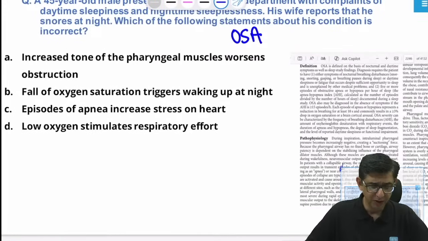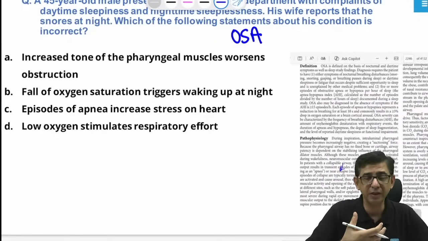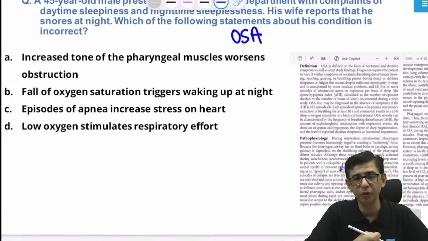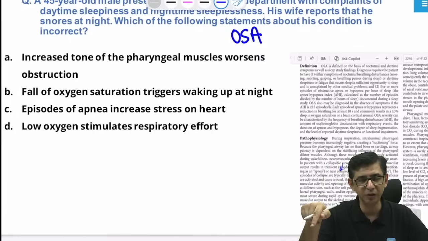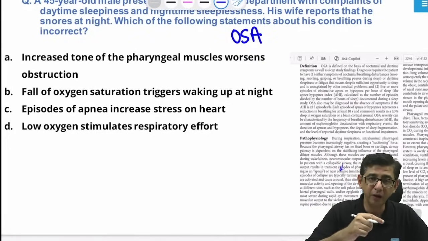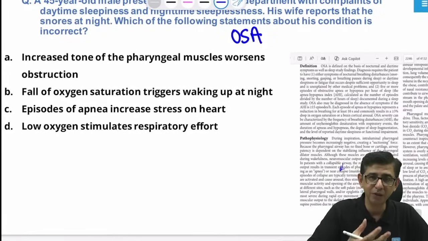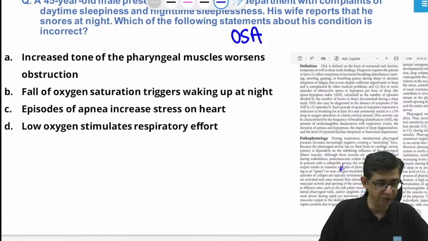D, doctor, I'll say it like this: low oxygen stimulates respiratory effort. Once there is a complete absence of snoring, he'll snore, then the snoring will stop because there's an apneic episode. That is the trigger for this person to change his position and start snoring again. So hypoxia is the trigger which stimulates the respiratory effort in this patient.